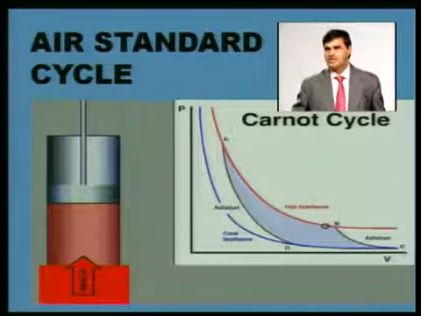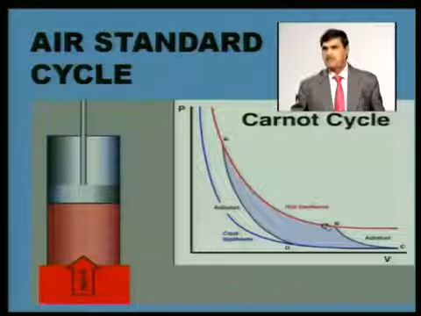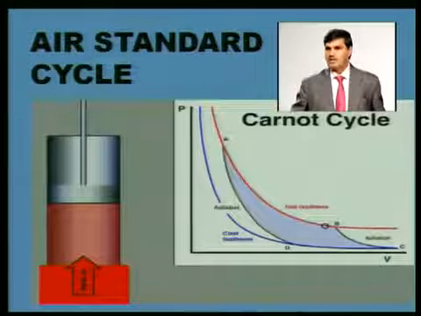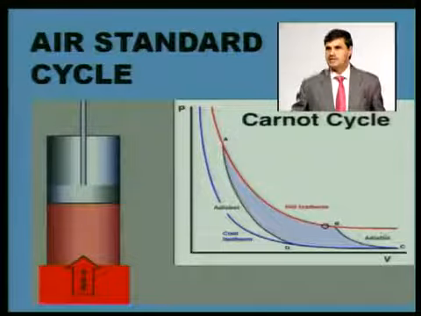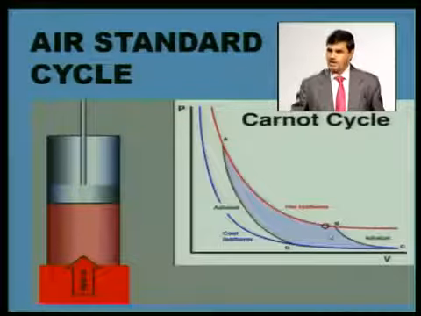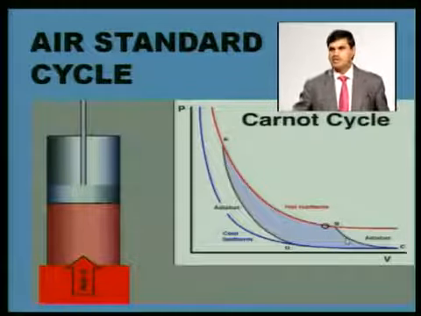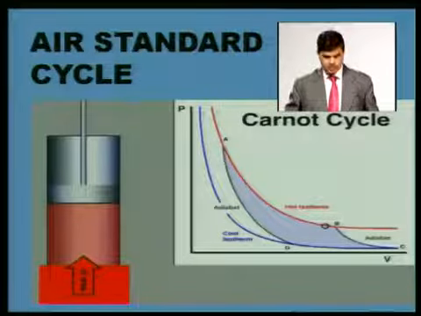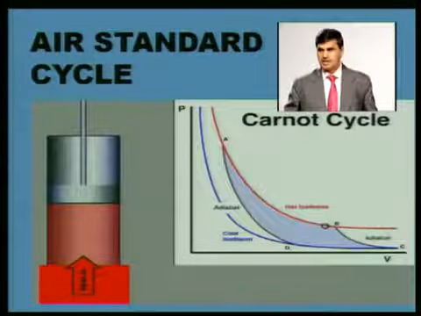So B to C, the process is externally as well as internally reversible, and sometimes it is said the process is a reversible adiabatic process. Adiabatic means no heat transfer, and reversible adiabatic means externally as well as internally it is reversible. So from B to C, the expansion process is taking place.